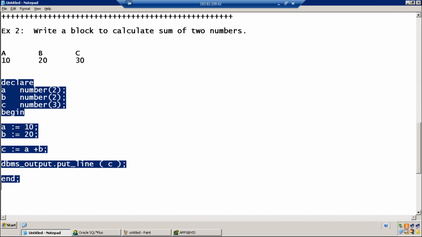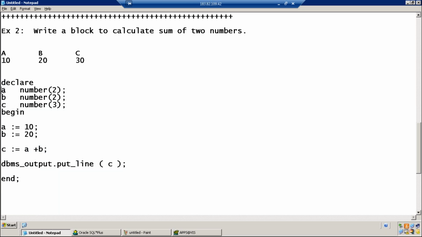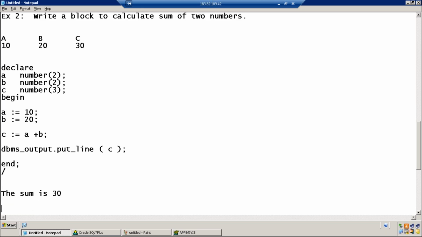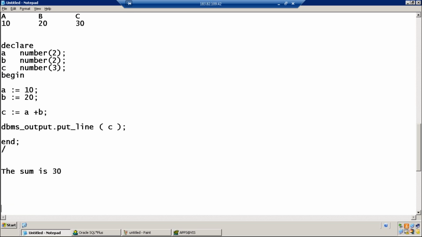What are the new things we have learned in the program? The new things we have learned is how to declare the variable. Colon equal to is an assignment operator, right? These are the new two things we have learned. Output what I want is something like this. I want the output: the sum is 30. This is the output I want. Not 30, I want the sum is 30. How to get this output, Dilavar?